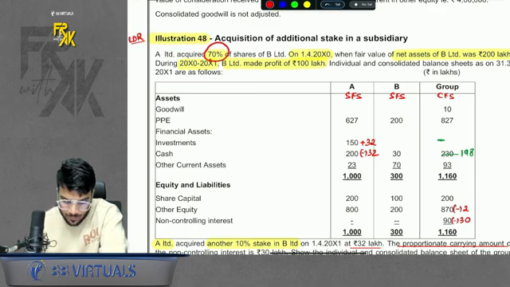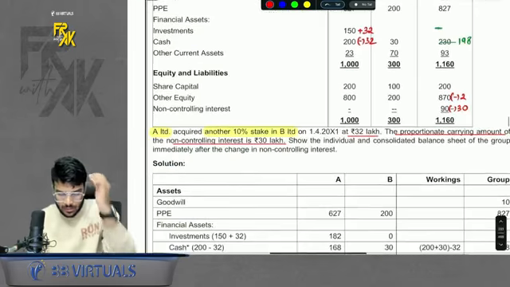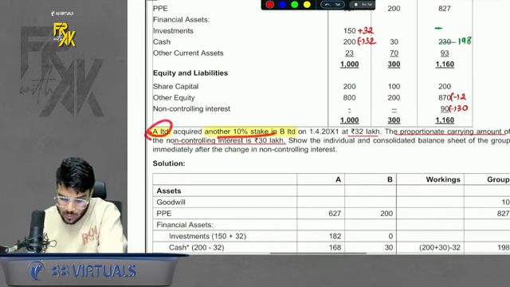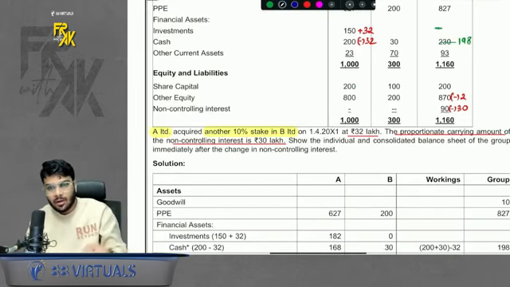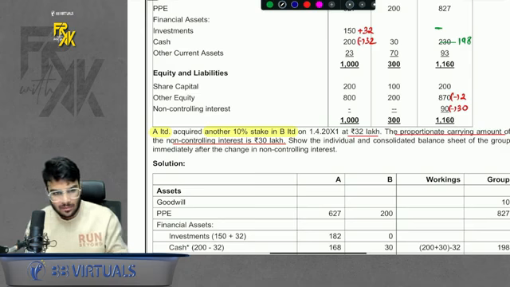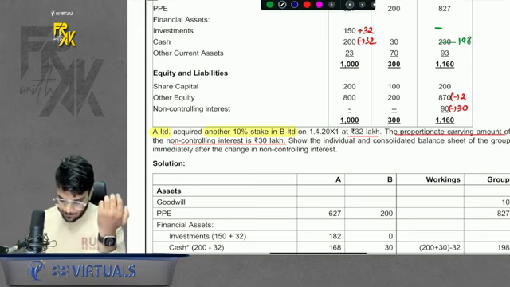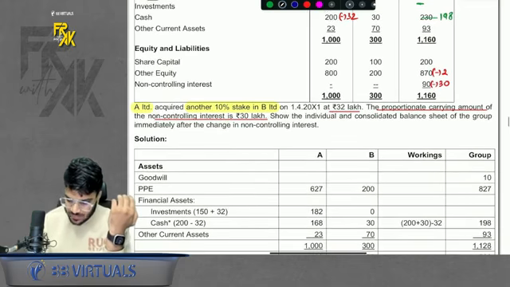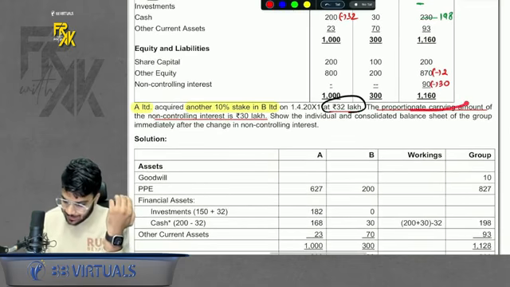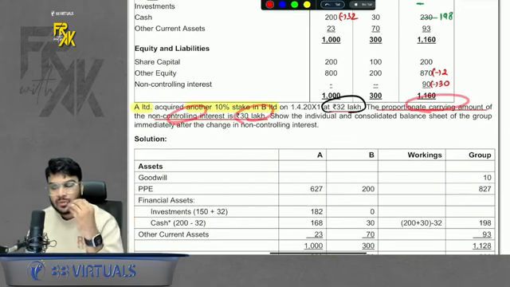Acha, one more good question is there. Illustration number 48. We acquire 70%. Okay, when the fair value of net asset was 200, profit made was 100. Then we acquired another 10%. So again the same case where we had control, now we are acquiring 10% extra. So what will happen? We will give out some money and our NCI will reduce because my stake is increasing. Okay, we are acquiring 10% for 32 lakhs. The proportionate carrying amount of NCI is 30 lakhs. So they have given the adjustment.